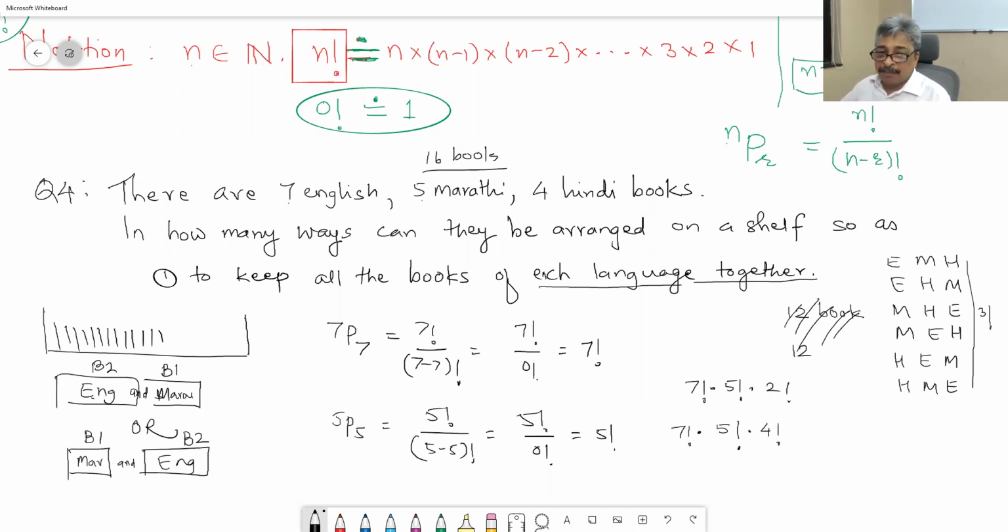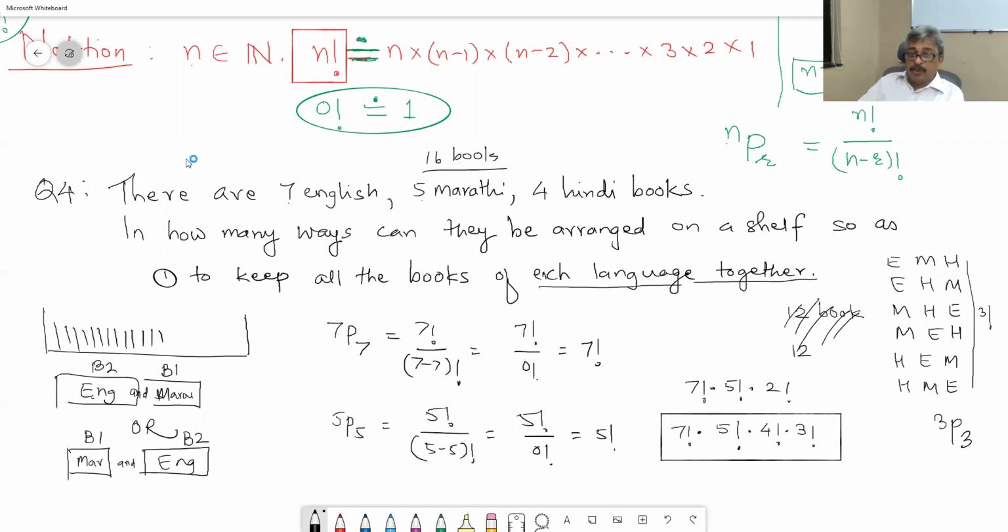3 subjects, 3 places, 3P3. So this multiplied by 3P3, which is 3 factorial, is the correct answer. 7 factorial into 5 factorial into 4 factorial into 3 factorial. The last 3 factorial is because of permutation of the subjects. And the first 7 factorial, 5 factorial and 4 factorial are because of permutations of books within each subject.